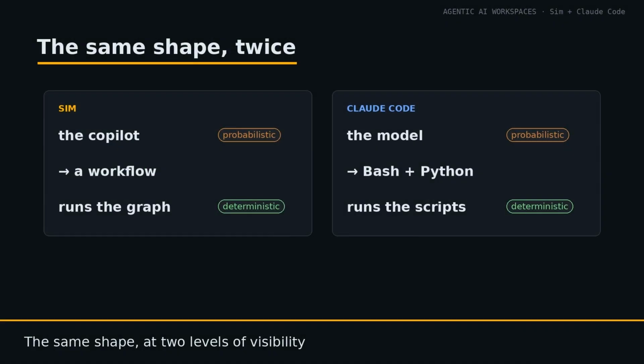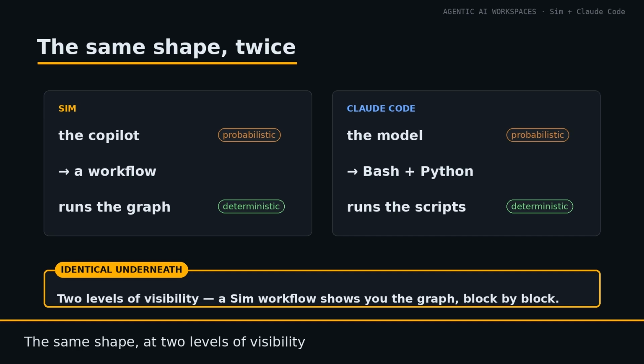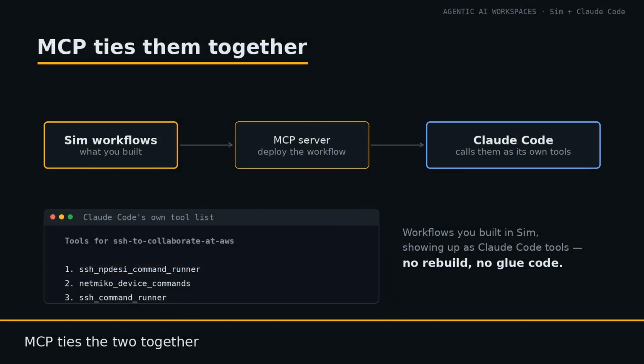Because underneath, the two work the same way. In Sim, the copilot probabilistically builds a workflow, and that workflow then runs deterministically. In Claude Code, the model probabilistically writes Bash and Python, and those scripts then run deterministically. Same shape, 2 different levels of visibility. The difference is that a Sim workflow shows you the structure as a graph, block by block, and you don't have to pick one and abandon the other, because MCP ties them together.